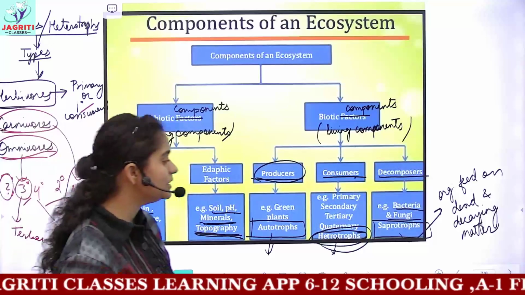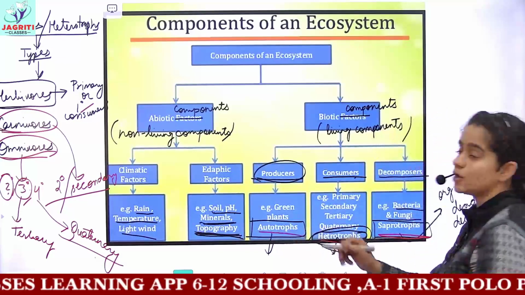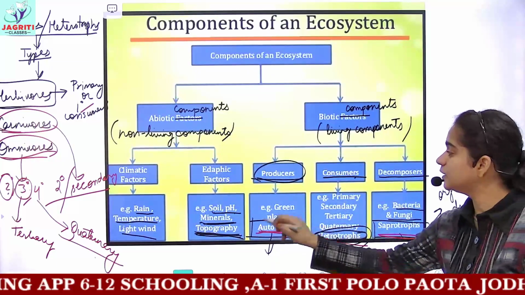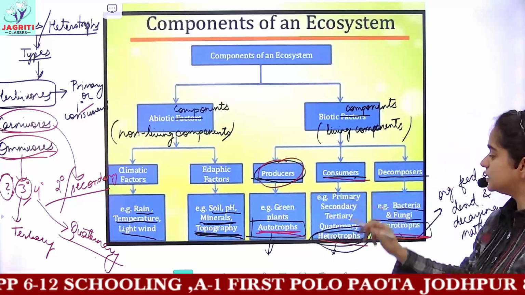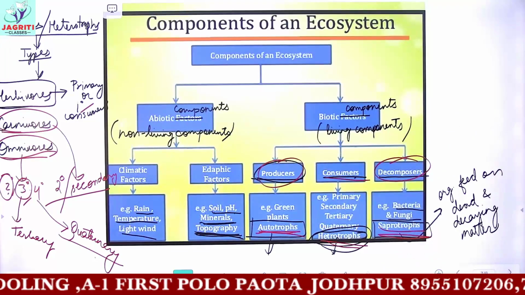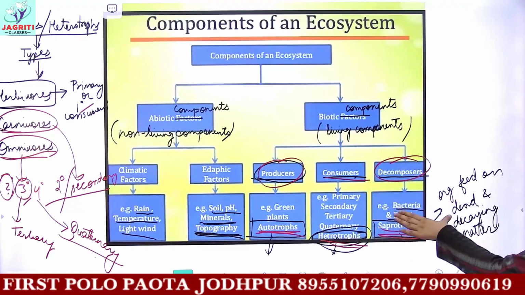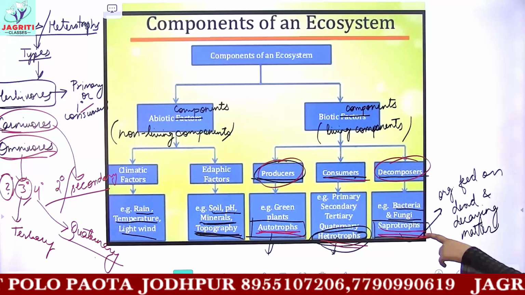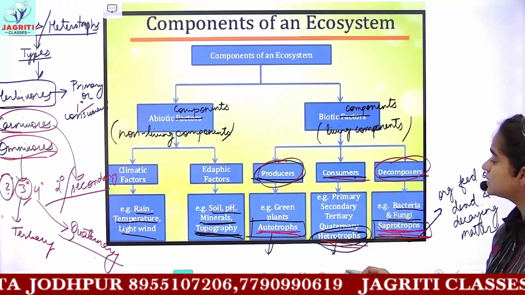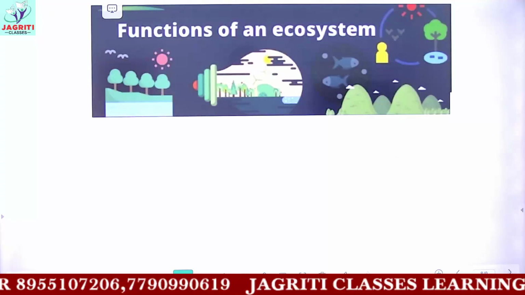So I hope these are clear. Remember these words: saprotrophs, heterotrophs and autotrophs. These are very important. Autotroph is the scientific term for producers. Consumers are called heterotrophs. Decomposers are also known as saprotrophs. So if I ask you what kind of nutrition decomposers have, you can say they have saprotrophic nutrition. Consumers have heterotrophic nutrition. In this way you can say them.